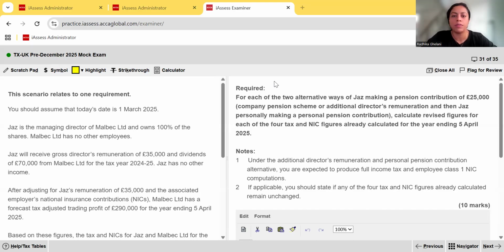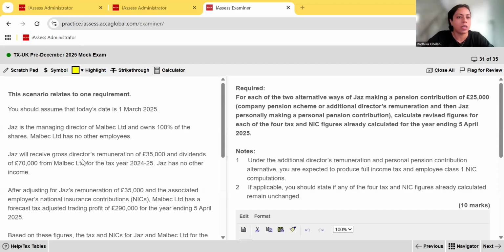April 2025. We've been told in the notes that under the additional director's remuneration and personal pension contribution alternative, you are expected to produce a full income tax and employee class 1 NIC computation. And if applicable, you should state if any of the four tax and NIC figures already calculated remain unchanged. So the examiner has told you what he expects to see in your answer, okay? Make sure you follow that.